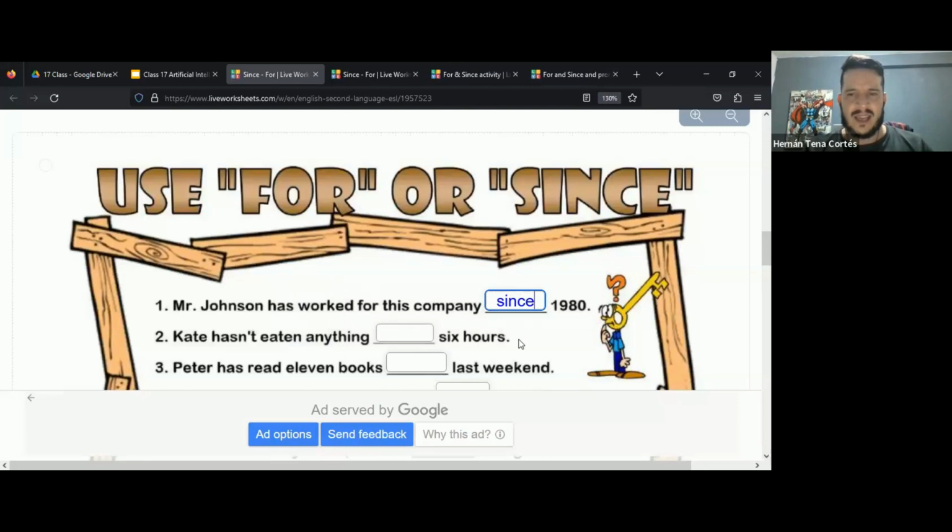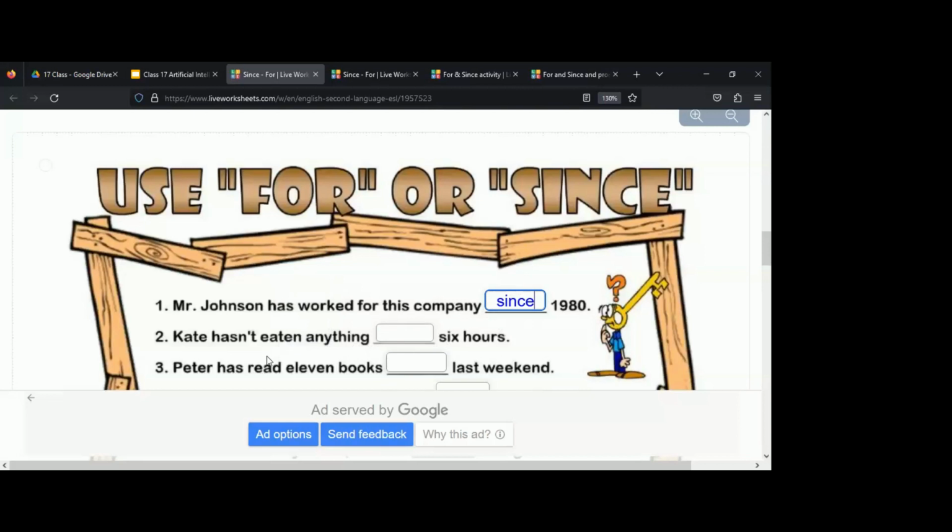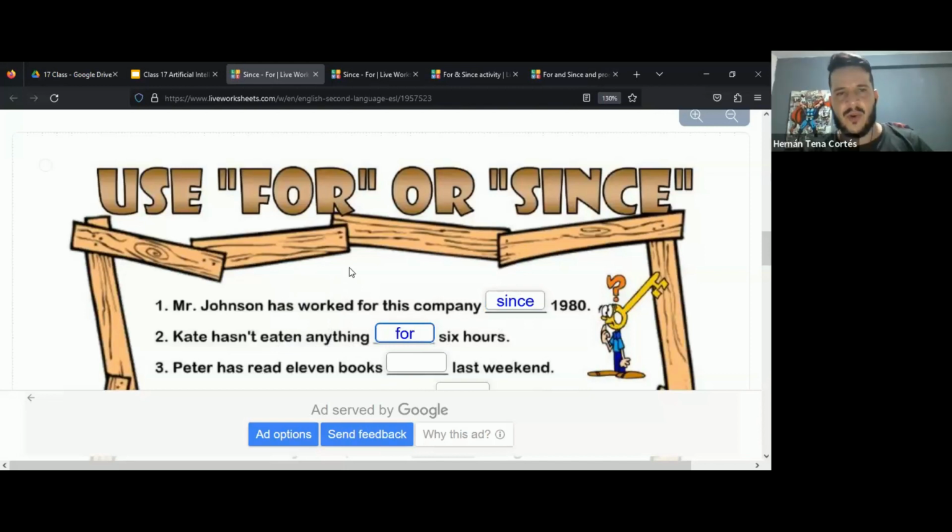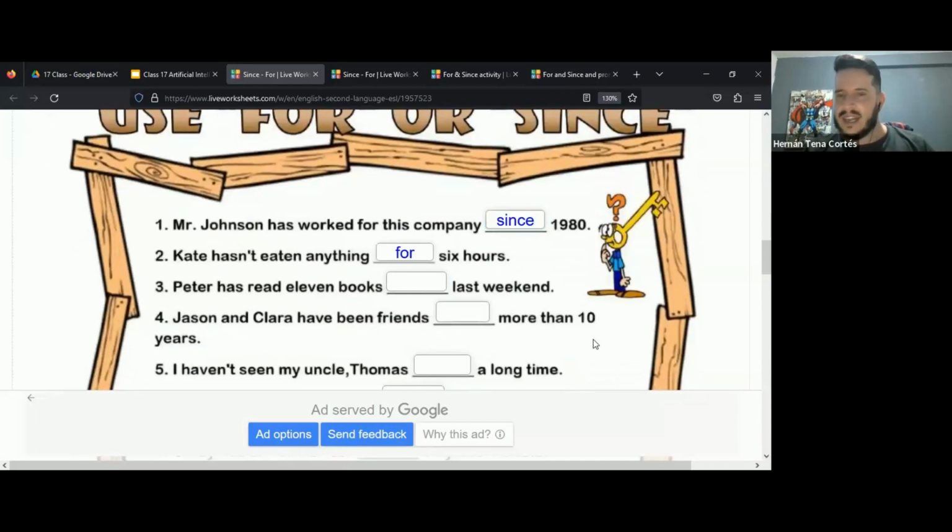I'm going to ask Beatriz. Can you help me with number 2, please? Kate hasn't eaten anything for 6 hours. Good job. So we use for a period of time. A period of time. And remember, we use since when something began, when something started. Okay, let's go to number 3.